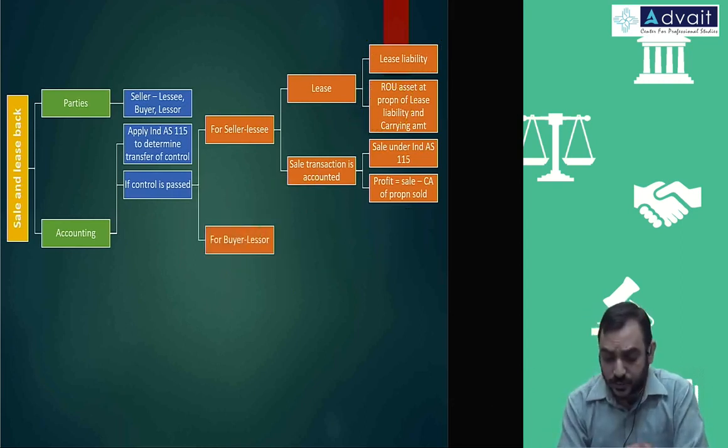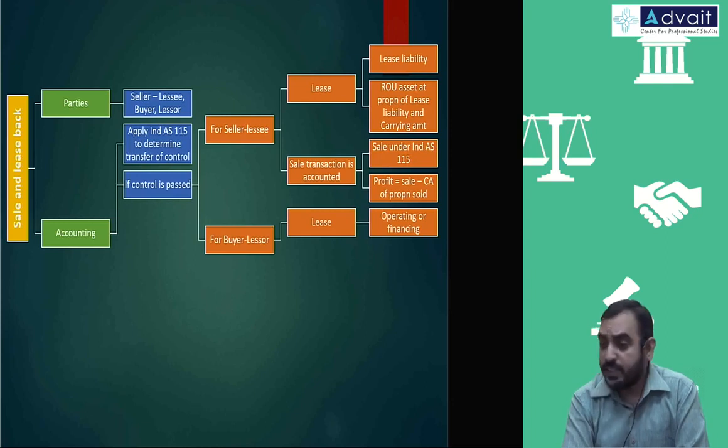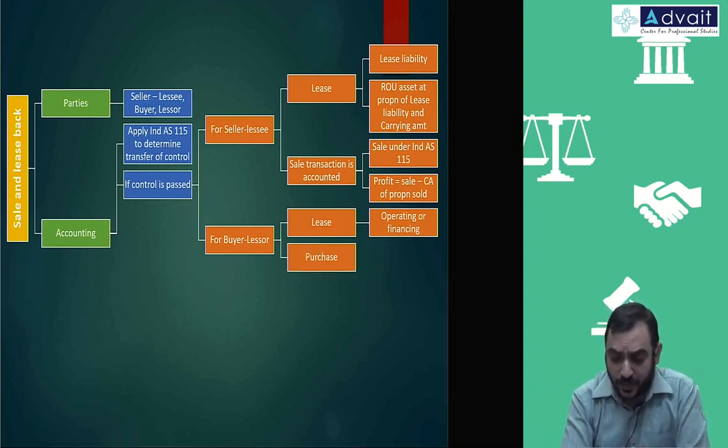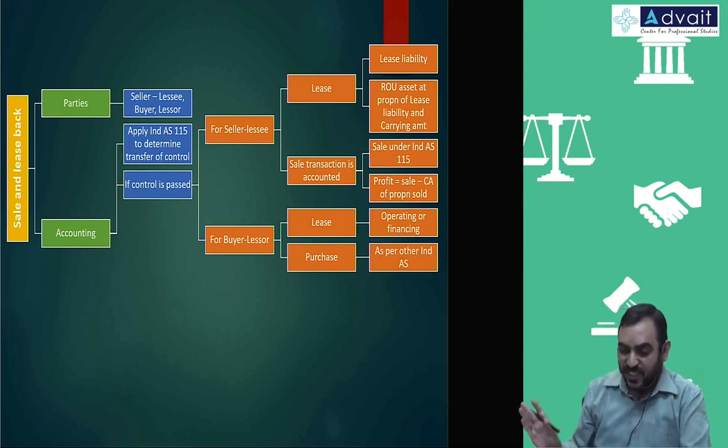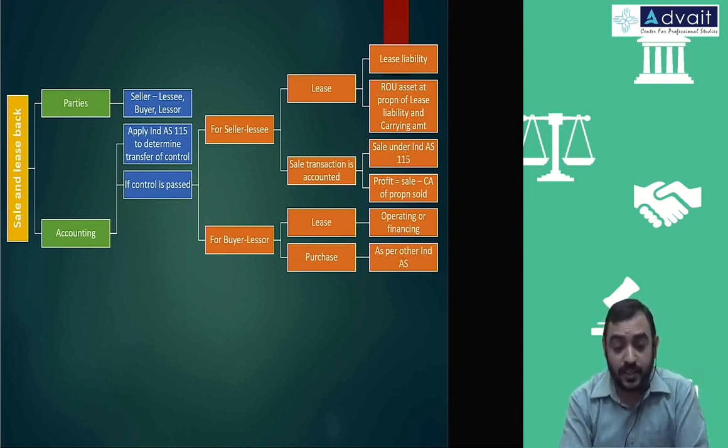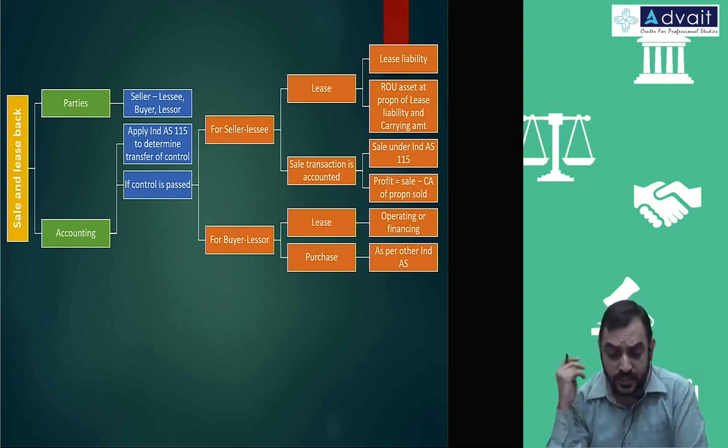For buyer, it's very simple. Lease, you account it as either operating lease or finance lease, depending on the condition satisfied. And purchase, you apply as per respective Ind AS. Mostly will apply Ind AS 16 because he would have purchased the asset. But if it was held as investment property or something, it becomes Ind AS 40.